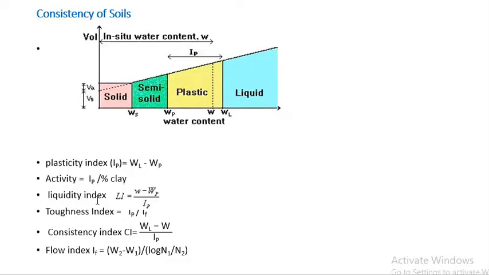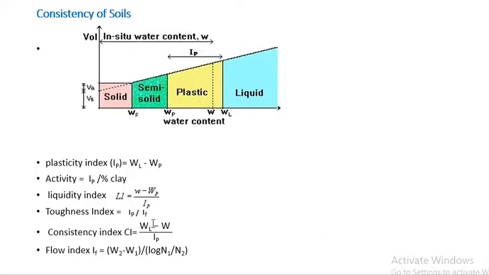In the liquidity index, there is WP. Try to remember it like this: when there is the liquidity index, WL is not there, but in the consistency index, WL is there. In the consistency index, it is WL minus W by IP, and liquidity index plus consistency index is equal to 1. LI plus CI is equal to 1.